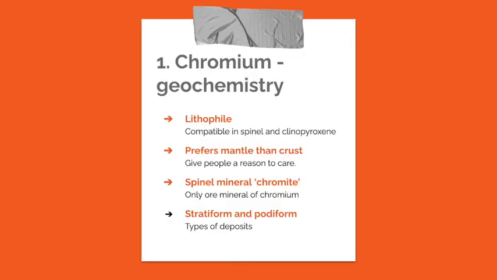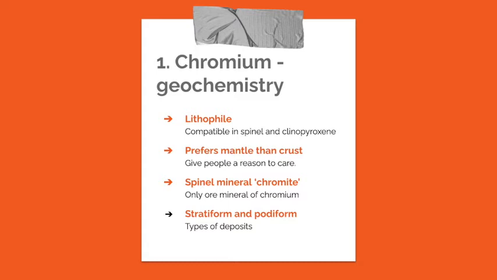And finally, I will walk you through the genesis of the chromite deposits. Chromium is a lithophile element and is compatible in both spinel and clinopyroxene relative to ultramafic and mafic melts in the mantle. It is therefore largely retained in the mantle during partial melting and occurs in remarkably lower concentrations in average crust, where it will be on average 100 ppm, while in mantle it shoots up to 1 weight%.